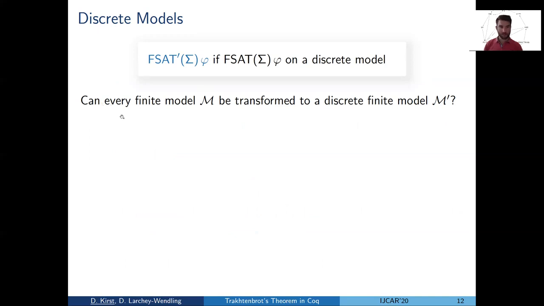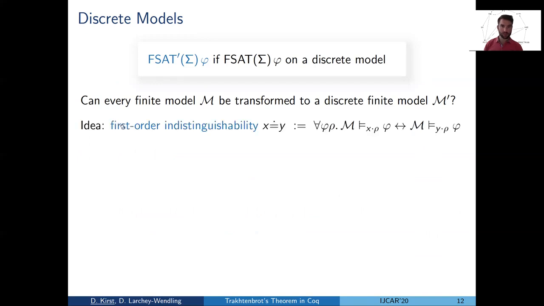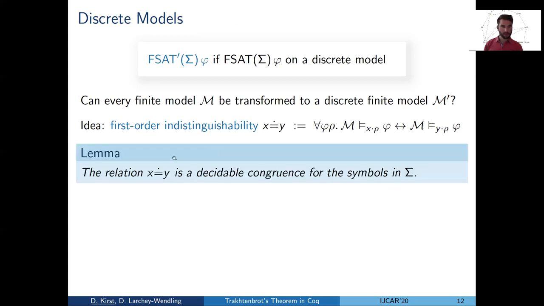And in fact, the answer is yes, because there's a relation that we can quotient about. And this relation is first order indistinguishability, which says that x and y are indistinguishable, where x and y are elements of the domain of some model, if there's no formula and variable assignment that distinguishes them. And then a very, in fact, involved lemma is to show that this relation is indeed decidable, and it is also a congruence, which is not the hard part. I do have a backup slide on this if you have a question in the discussion session.